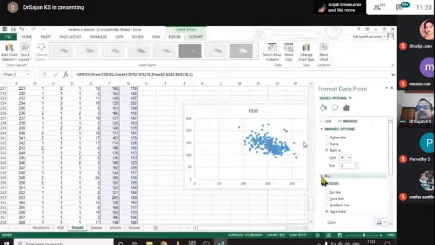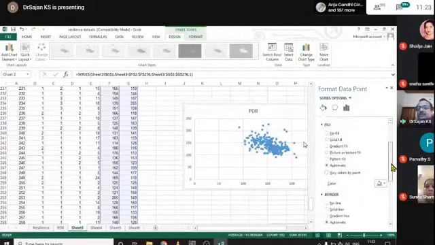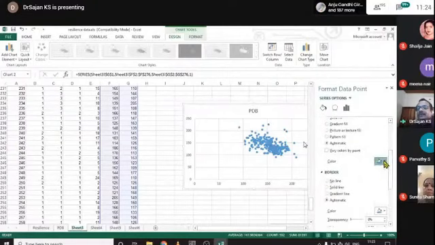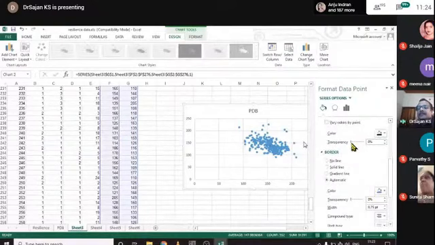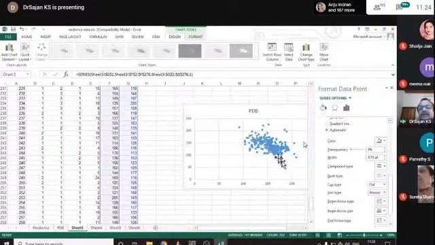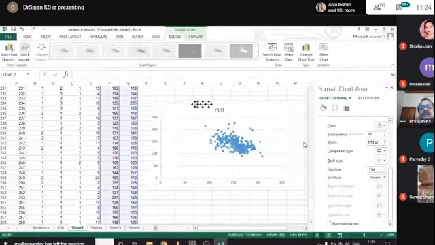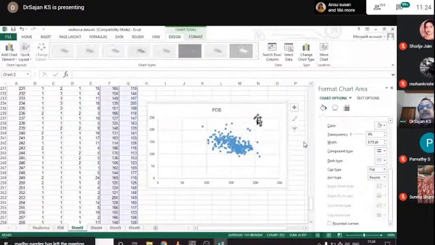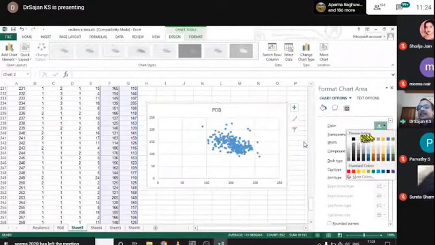Then click on the fill button to change the color into black. Then anything more to change? Only one marker is selected. I select the full graph box, then click on this marker and select the color black, make it black.